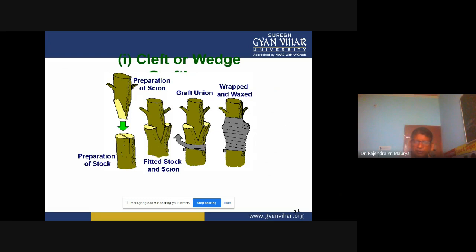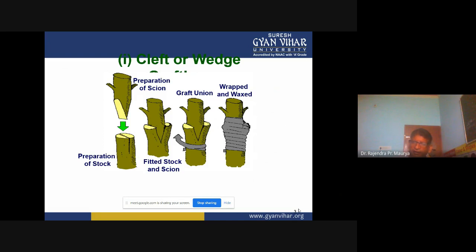Then you can see on the second image, the scion fitted to the rootstock. We can say the scion we insert in the rootstock and fit. After that we have to tie it airtight, so no space in between. So it must be in chemical contact.